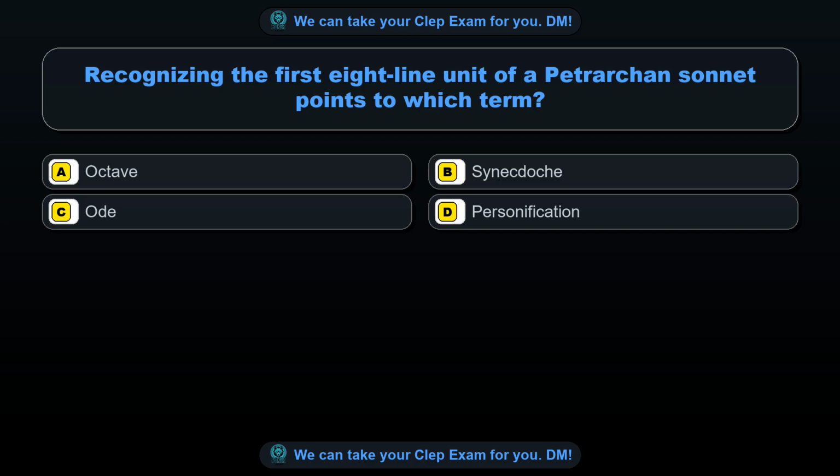Question 51. Recognizing the first 8-line unit of a Petrarchan sonnet points to which term? Option A. Octave. Option B. Synecdoche. Option C. Ode. Option D. Personification. The correct answer is option A, octave.